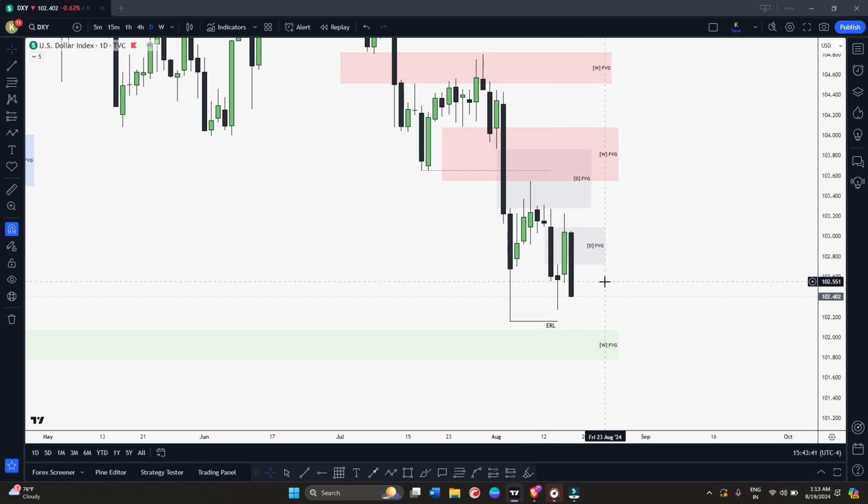This is what I said also in the group, in my Discord. You can join, a link will be available in the description. I said I am looking for a bearish move from this daily bearish fair value gap, and you can see we have this high probability order block also.